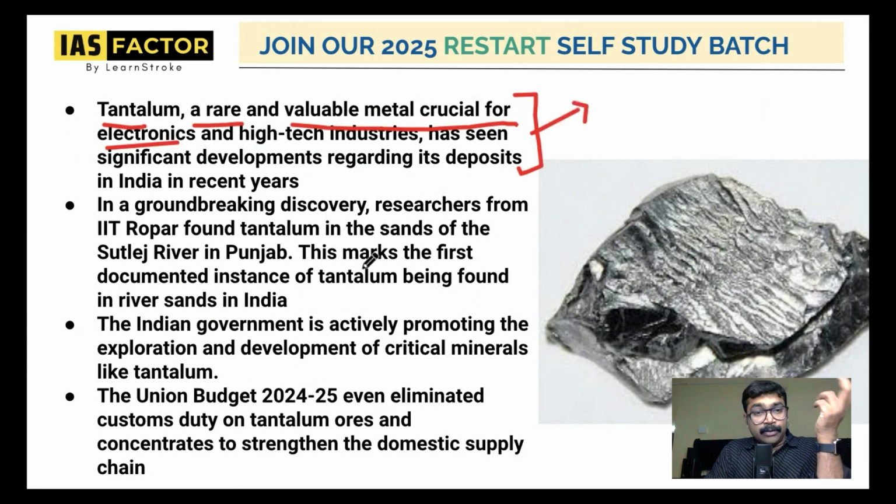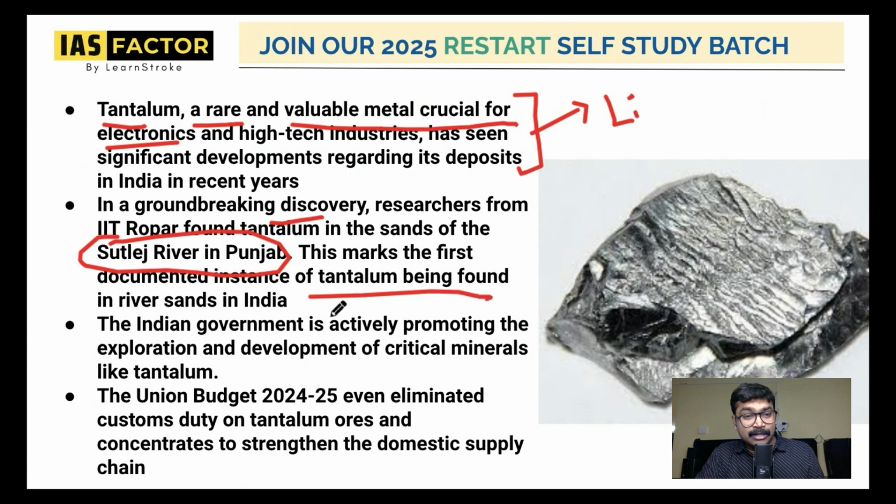And there was a groundbreaking discovery. IIT researchers found tantalum in the sands of the Satluj River in Punjab. Tantalum is very important. Recently, lithium was very popular. Likewise, next time you can expect a question on tantalum. They found this in Punjab. That is the first documented instance of tantalum being found in sands in India.